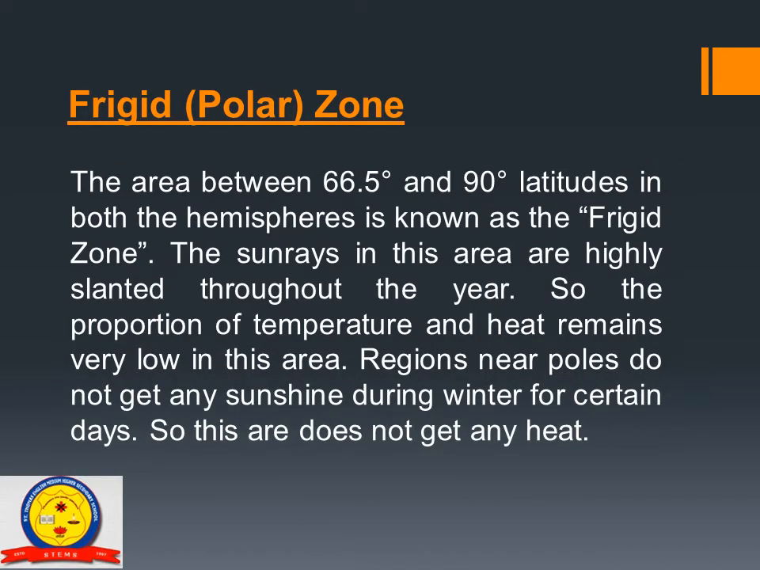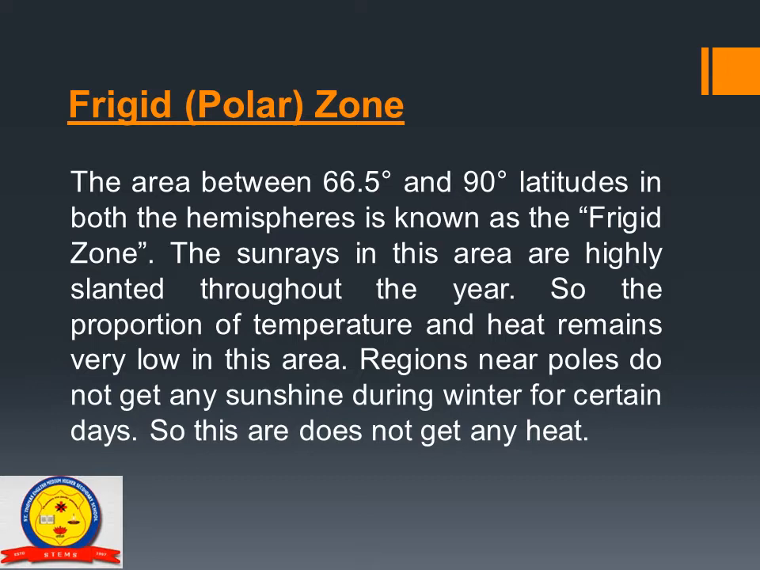Frigid zone. The area between 66.5 degrees and 90 degrees latitudes in both the hemispheres is known as the frigid zone. The sun rays in this area are highly slanted throughout the year. Highly slanted. So the proportion of temperature and heat remains very low in this area. Regions near the poles don't get any sunshine during winter for certain days. So this area does not get any heat, and there is excessive cold.